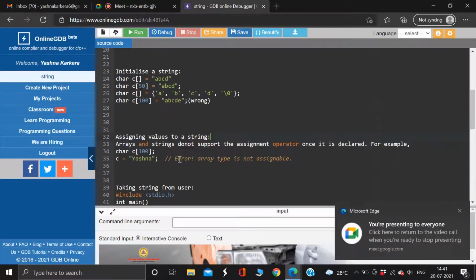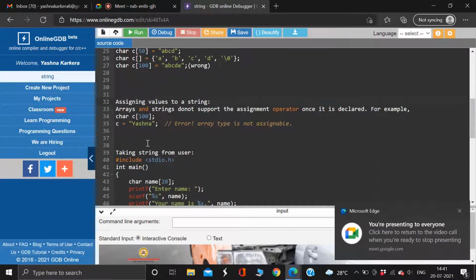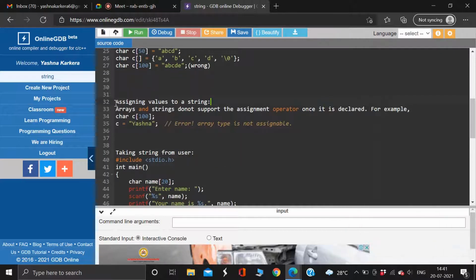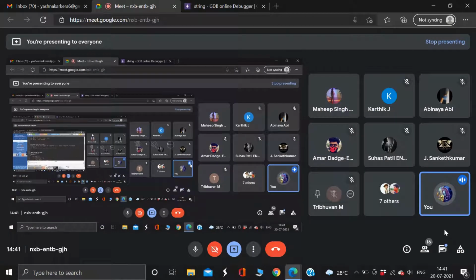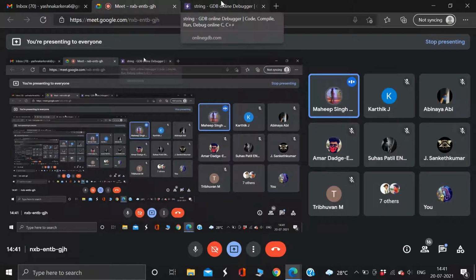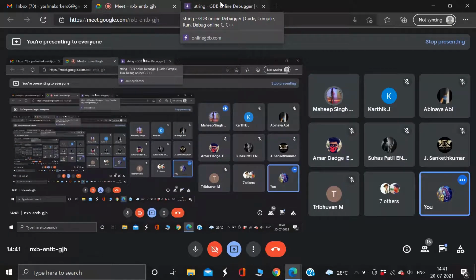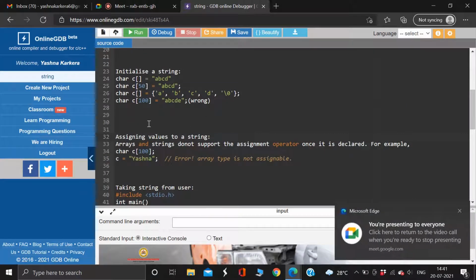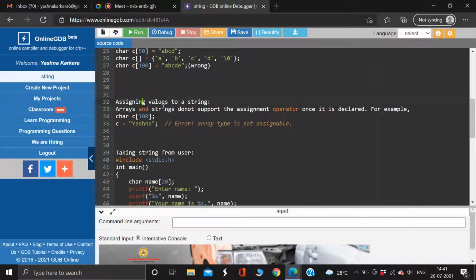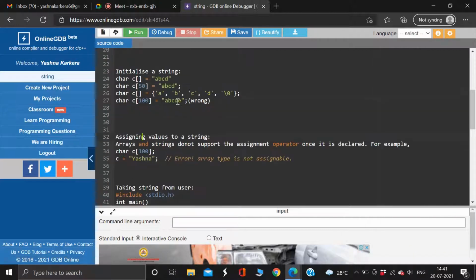Okay, 100 elements are possible if you are counting that 0 with it. See, up to 99 it will work, and the 100th we are imagining to be 0, the null character, the backslash 0 which terminates the string.